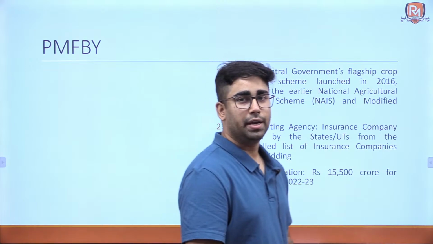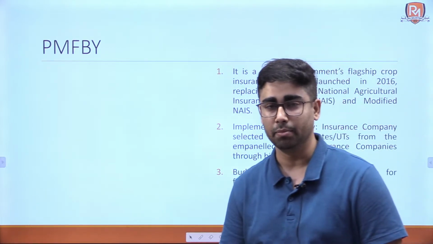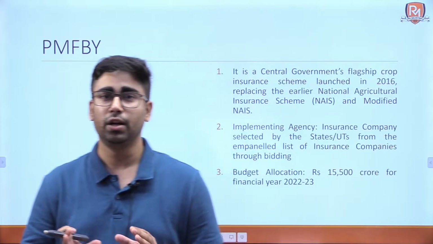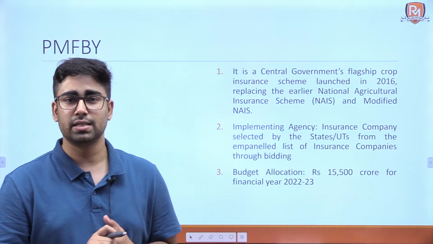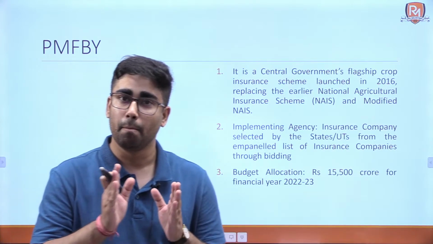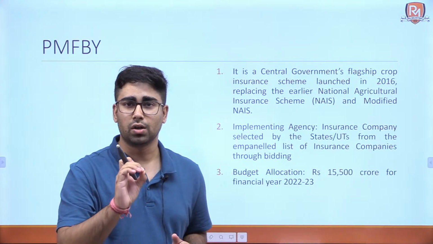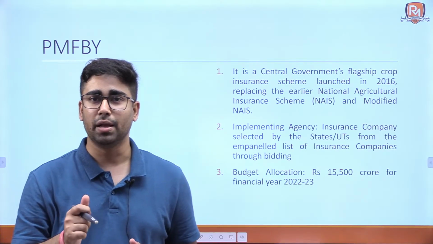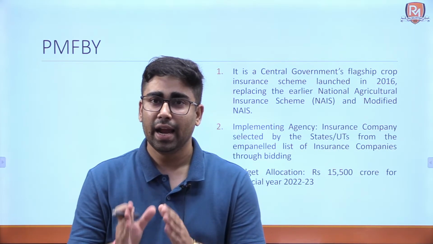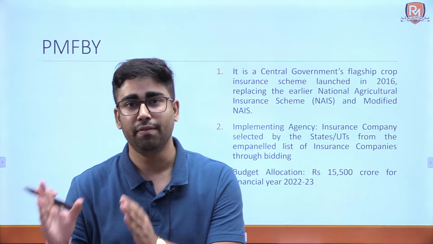Pradhan Mantri Fasal Bima Yojana. When was it launched? It was launched in 2016. And it was launched by merging two previous schemes. The first is the National Agriculture Insurance Scheme, and the second is the Modified National Agriculture Insurance Scheme. These two schemes merged in 2016 to give us Pradhan Mantri Fasal Bima Yojana. And what is the implementing agency? It is the insurance company that is empaneled by the respective states.